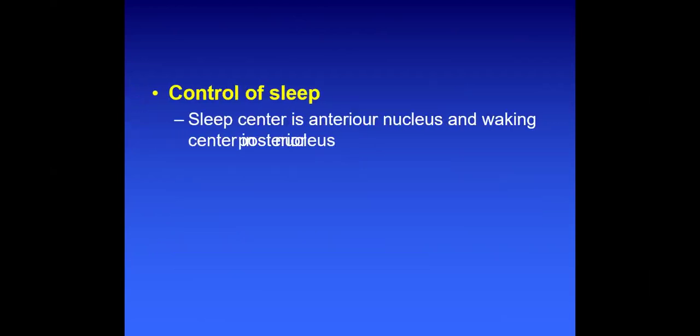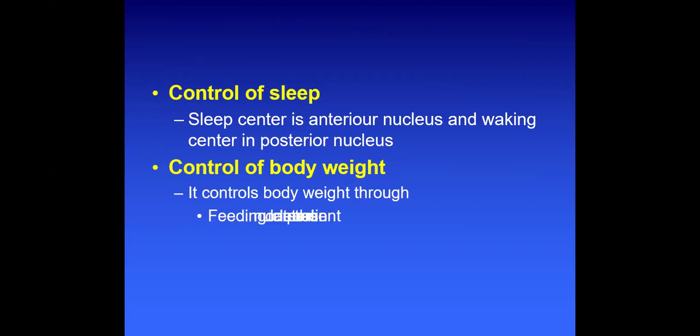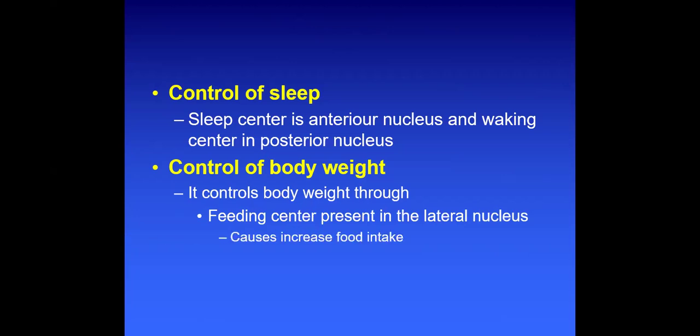The control of sleep: there are two distinct and separate centers for sleep and for awakening. Remember that the sleep center is the anterior nucleus and the waking center is the posterior nucleus. Very important: the anterior nucleus controls sleep and the posterior nucleus controls awakening. The body weight is controlled by the hypothalamus through the feeding center present in the lateral nucleus, causing increased food intake.